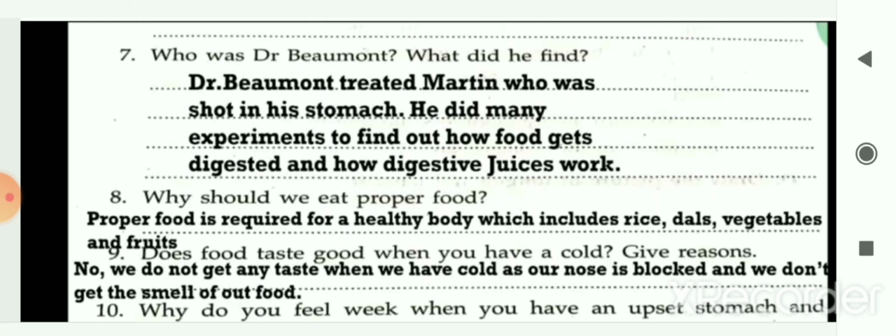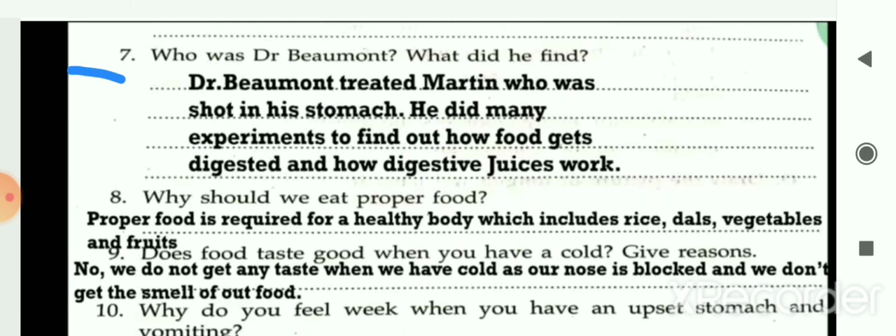Next question, who was Dr. Beaumont and what did he find? So Dr. Beaumont treated Martin, who was shot in his stomach. He did many experiments to find out how food gets digested and how digestive juices work.